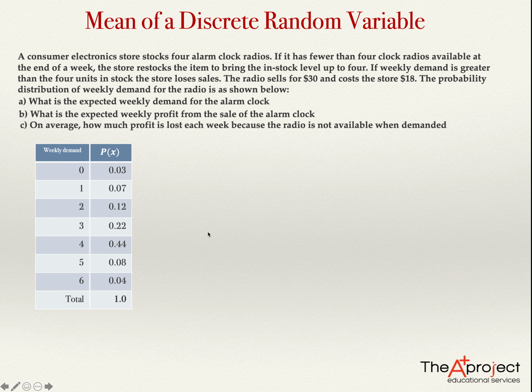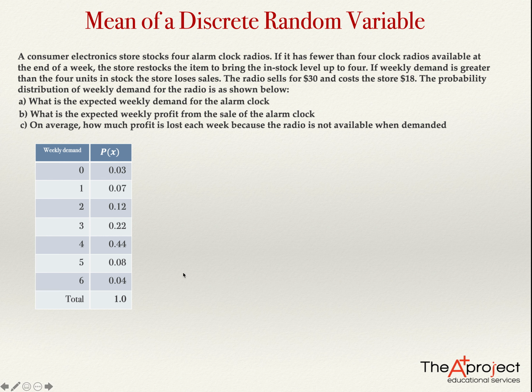And that happens sometimes because if the demand is 5 and there are only 4 clocks, they are losing the sale of 1 clock. So they are losing a profit of $12. Or sometimes the demand is 6, but because they have only 4 clocks in stock, they are losing the sale of 2 clocks. So they are losing a profit of $24. So sometimes there is a loss, and they want us to compute the average of this loss.